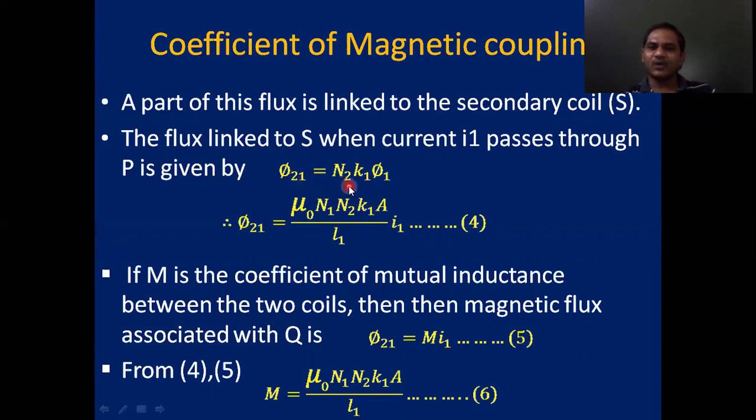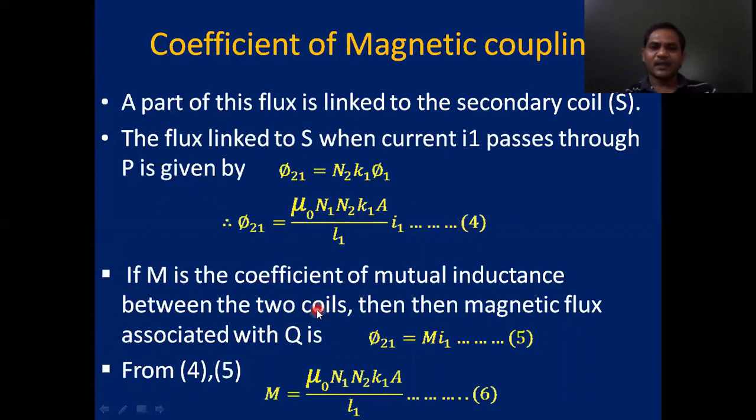Phi 21 equals N2 K1 phi 1, where K1 is a constant. Then phi 21 equals mu naught N1 N2 K1 A by L1 into I1, equation 4.